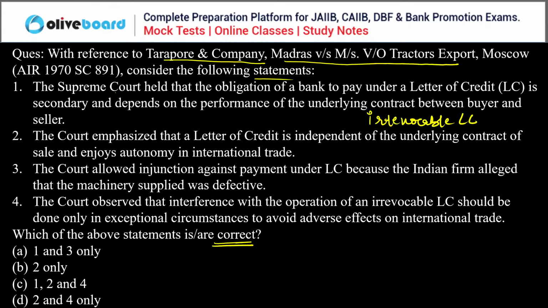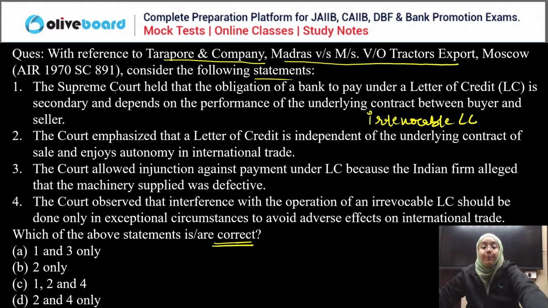So Tarapur, this Indian buyer or importer, received the defective machinery, and in this case, he called the Bank of India to stop the payment of the irrevocable letter of credit, which the Supreme Court rejected, because the Supreme Court says that irrevocable letters of credit are irrevocable and unconditional, and independent of any underlying contract between the buyer and seller. This was the complete case of Tarapur and company.